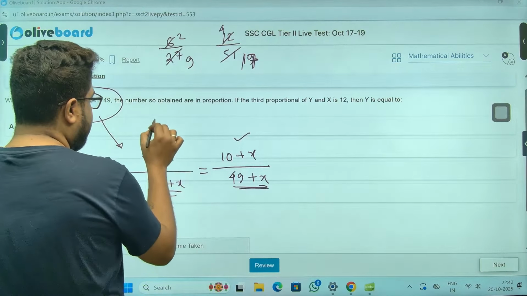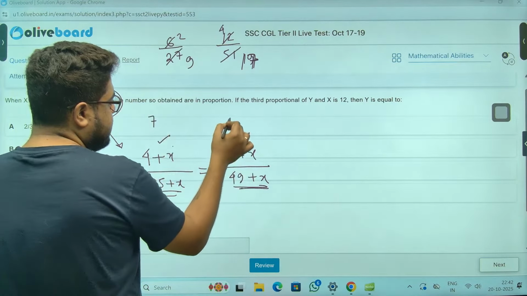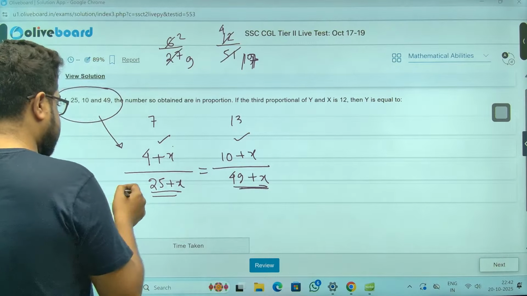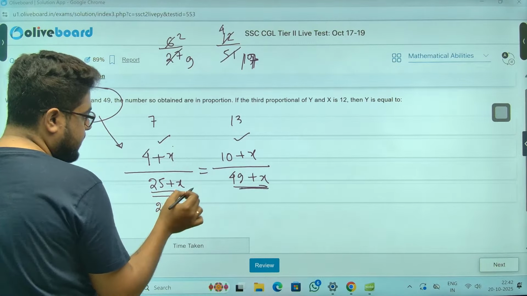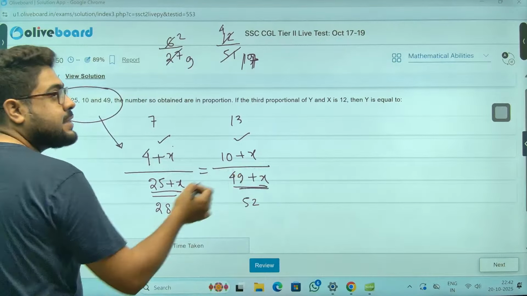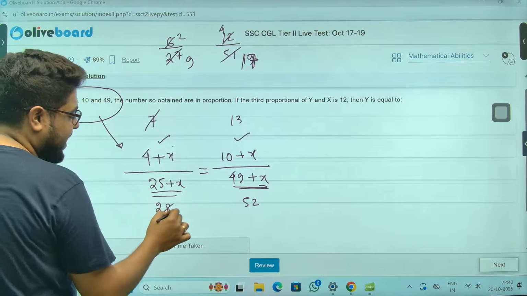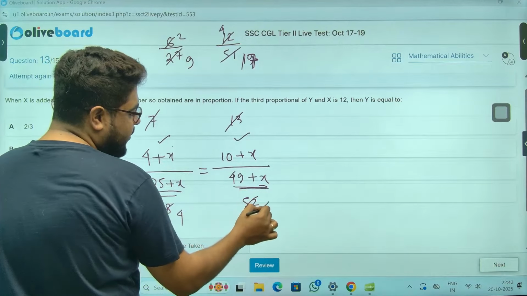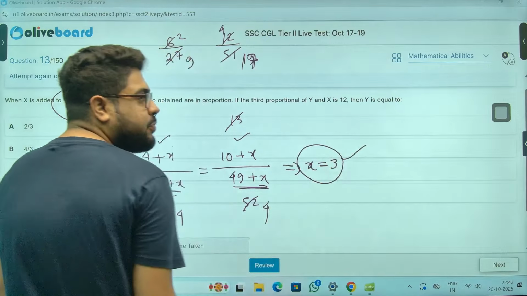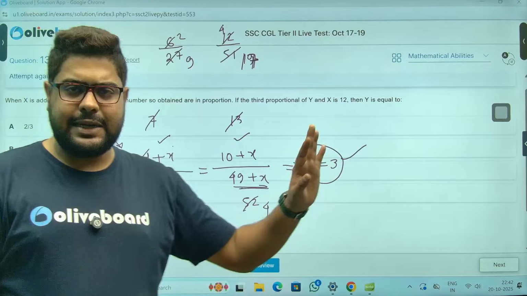Put 3, sir. 4 plus 3, 7. This is 10 plus 3, 13. अच्छा, answer 3 से बैठाएंगे तो 28. Answer this is 13 means 52. You see, this is matching. 7 1/4, 13 fours 1/4. So just without solving, I can say x is 3. Sir. Now again, you can put multiple. I've just shown you one.